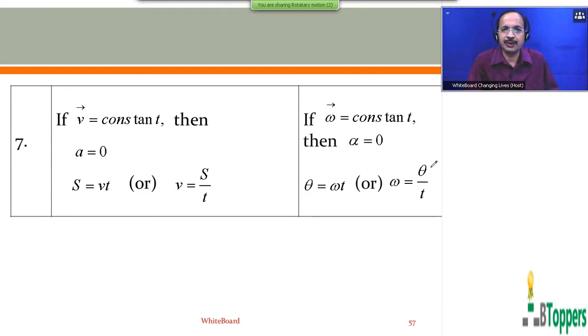So if omega bar is constant, then alpha is 0, then we can write theta equal omega T, or omega equal theta by T for a rigid body in pure rotational motion. So those who are writing the notes, they can take a pause and finish writing the notes. I want to show the continuation here.